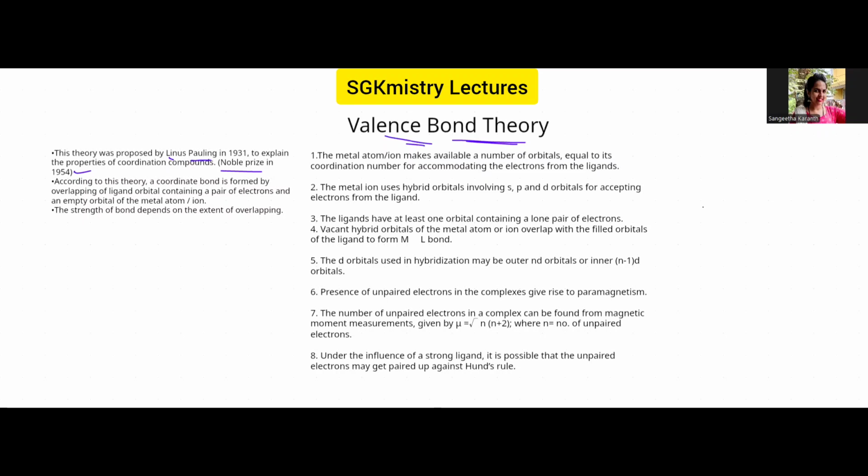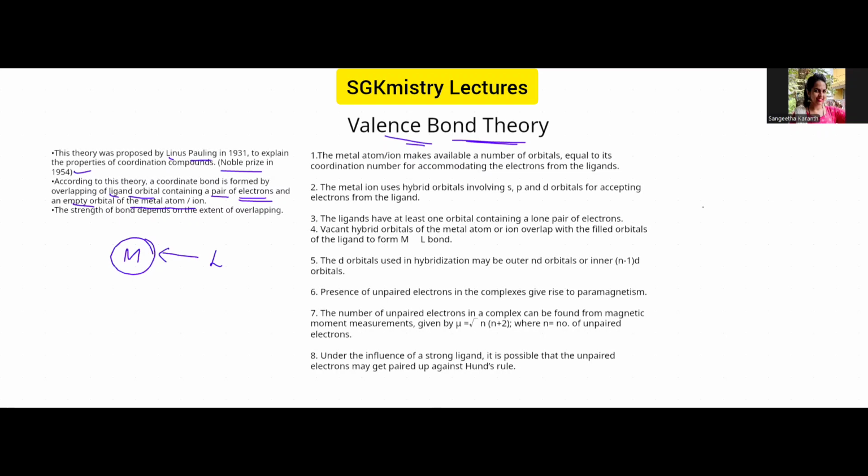So now let us try to understand how we predict the geometry of these coordination compounds with the help of valence bond theory. According to this theory, a coordinate bond is formed by the overlapping of orbitals: the orbitals of the ligand as well as the orbitals of the metal. We know that in coordination compounds, there is a central metal atom or a central metal ion, which forms bonds with the ligands. This we are already aware of.